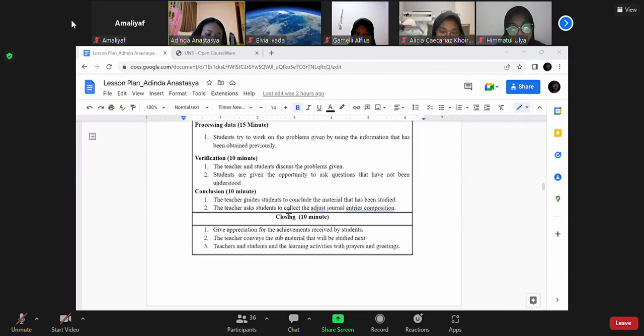For the closing activity, I still use the same as the previous meeting, namely the teacher and students conclude the lesson related to the composition of the adjusting entries that have been completed, and the teacher closes the learning activity with praying and greeting.